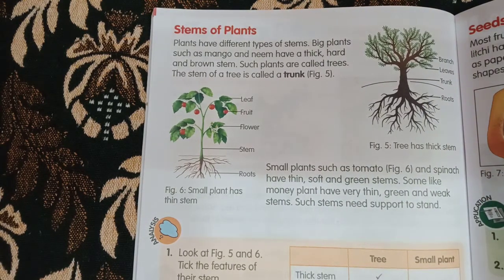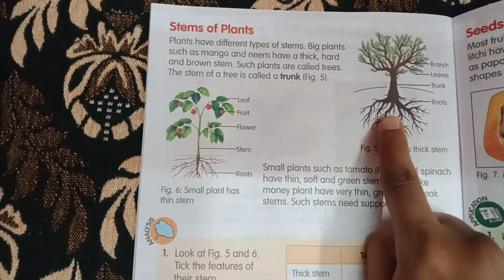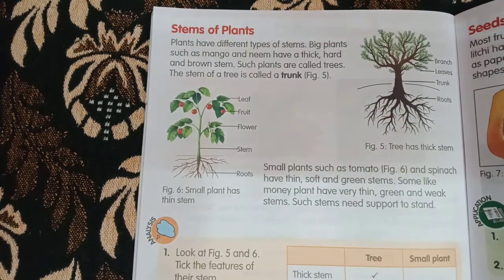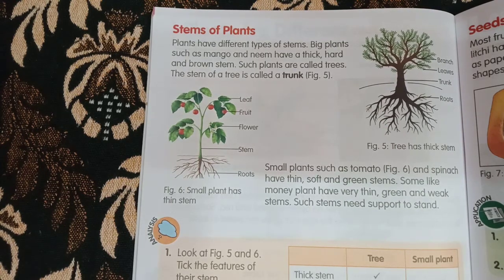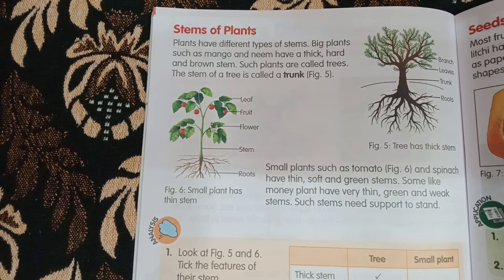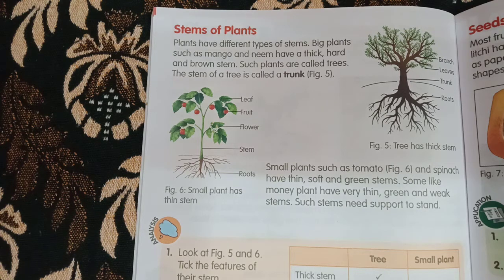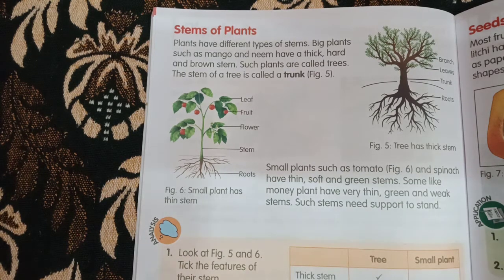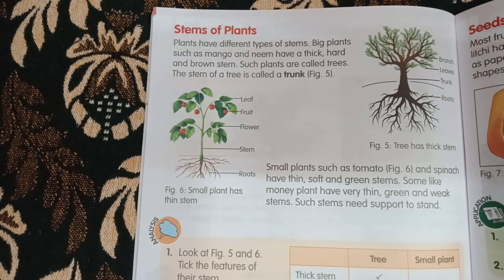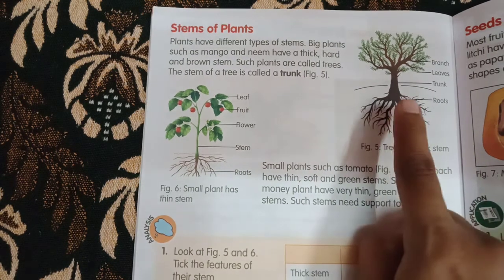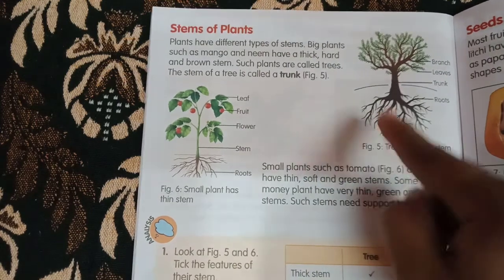So you can see here, this is the root under the soil. The root spreads under the soil and fixes the tree in such a strong manner. The roots are deep inside the soil and they take all the water and the minerals to all parts of the trees. They carry water and the minerals from the soil to all parts of the plants. So the function of the roots is the same even in big plants and small plants.